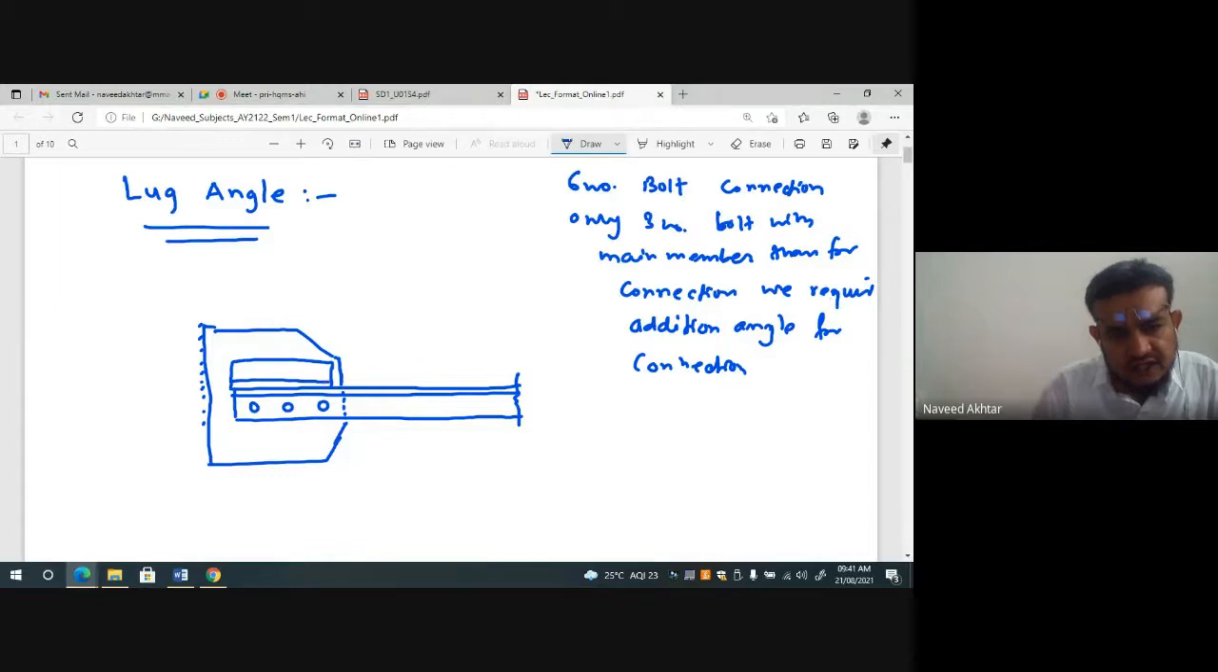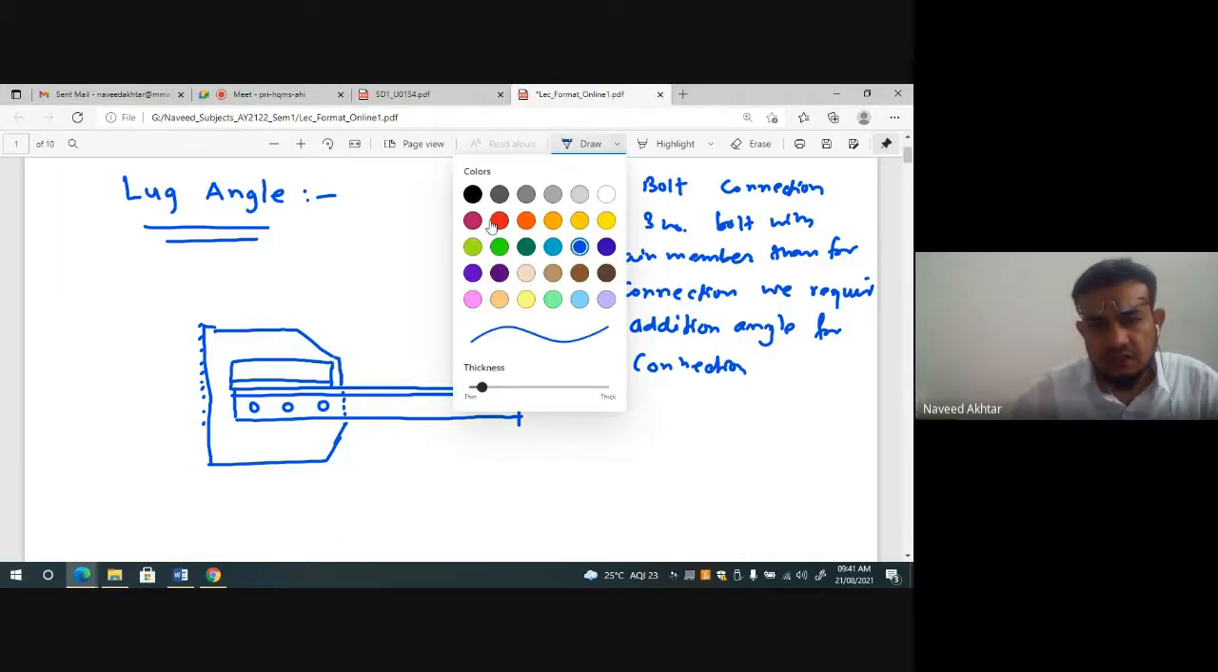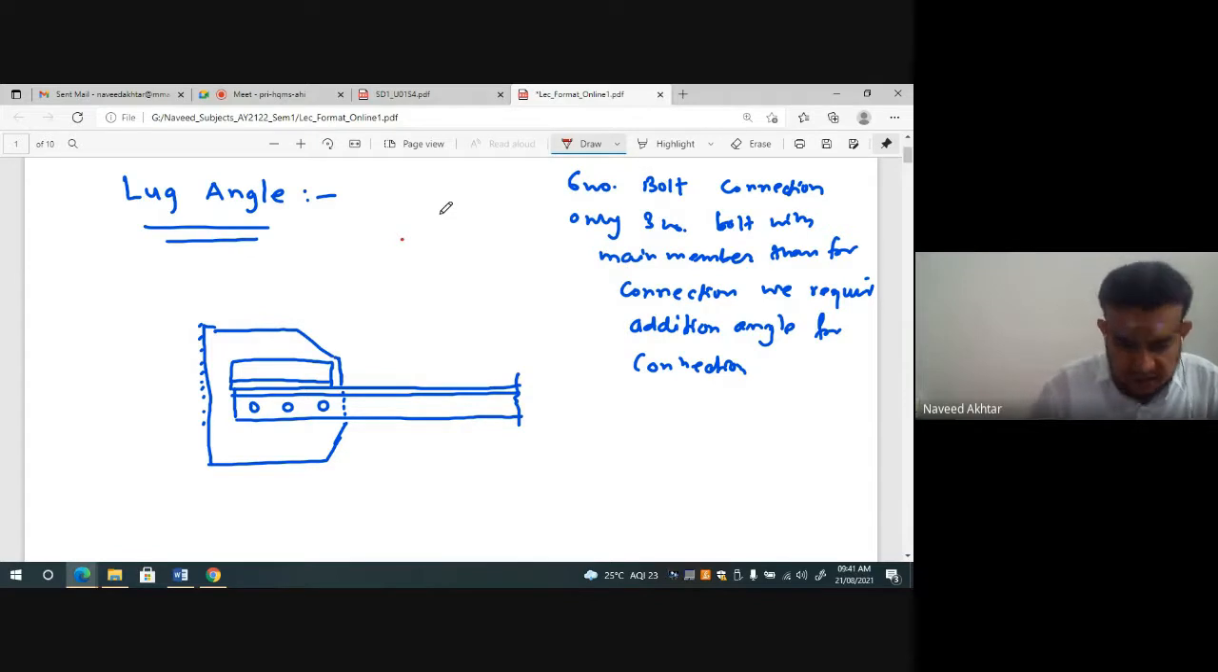This is the additional angle I am providing. I will change the color of the additional angle; it is red. This additional angle is required to complete the connection. So here I will connect these two by bolts, and the additional bolts required for the connection I will provide on that additional angle. So now 6 bolts I have provided.